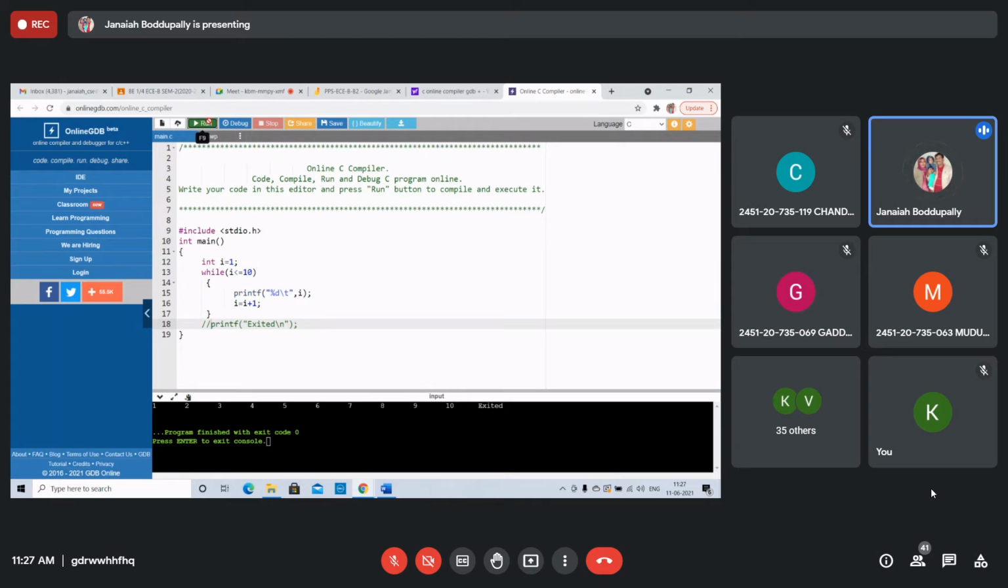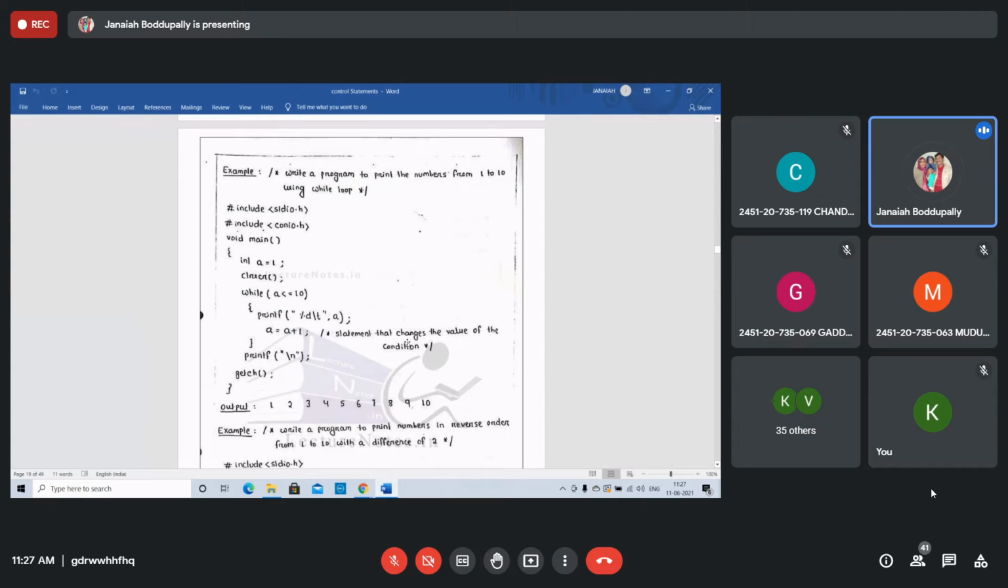If you want only 10 numbers, it will display the 10 numbers. Very simple: 1, 2, 3, 4, up to 10 numbers will be displayed. Simple C program, while loop program.